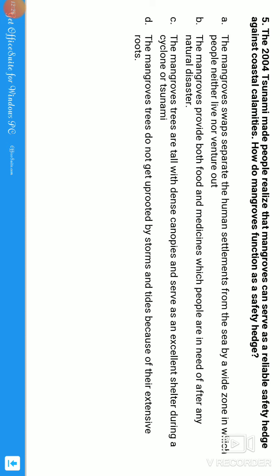Question number 5: the 2004 tsunami made people realize that mangroves can serve as a reliable safety hedge against coastal calamities. How do mangroves function as the safety hedge, guys? This topic about the mangroves, I clearly explained in the marine ecosystem topic.